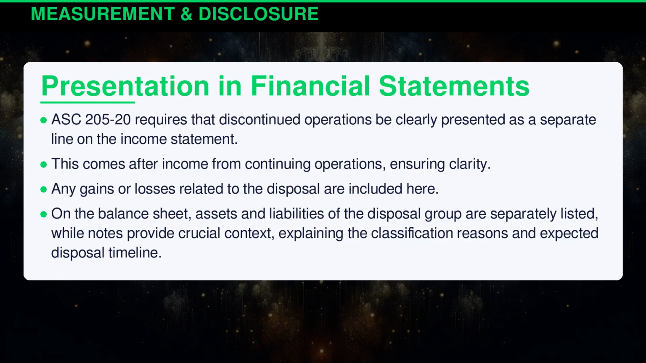ASC 205-20 requires that discontinued operations be clearly presented as a separate line on the income statement. This comes after income from continuing operations, ensuring clarity. Any gains or losses related to the disposal are included here. On the balance sheet, assets and liabilities of the disposal group are separately listed, while notes provide crucial context, explaining the classification reasons and expected disposal timeline.